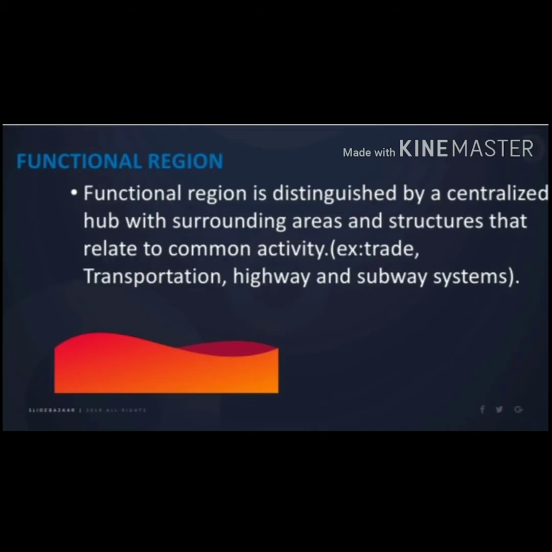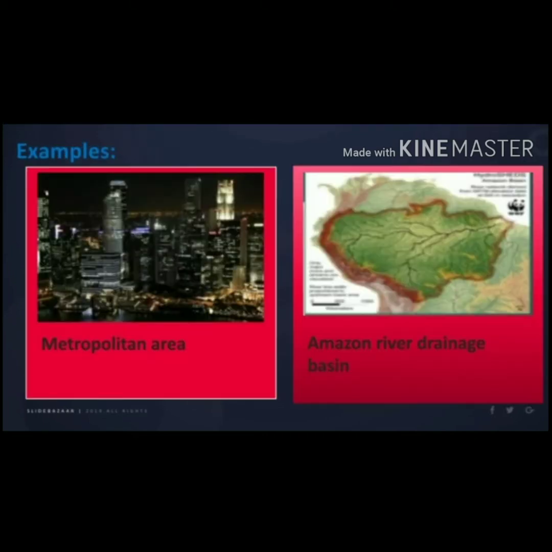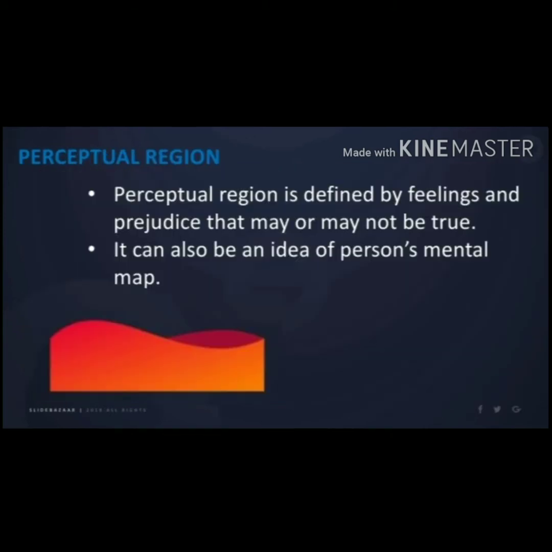Functional region. It consists of a central place and the surrounding areas affected by it. The focal point of a functional region is where the greatest amount of activity in the region will occur. Let's take a bank as an example. The main head branch of the bank is placed in a main city and it also provides services to surrounding areas through its branches. A metropolitan area is the best example of a functional region.